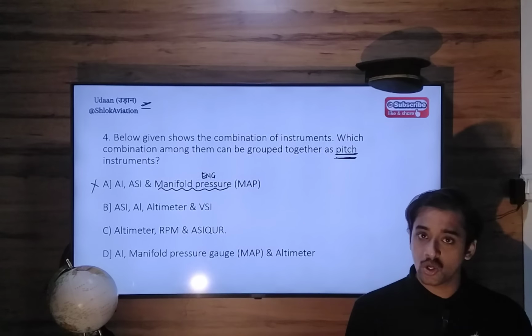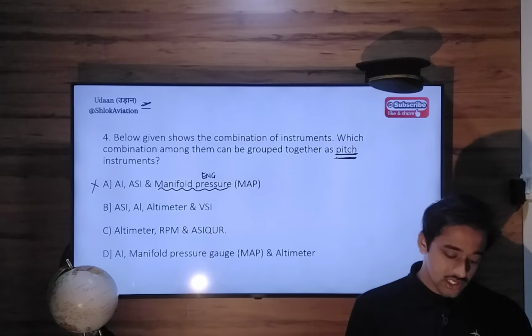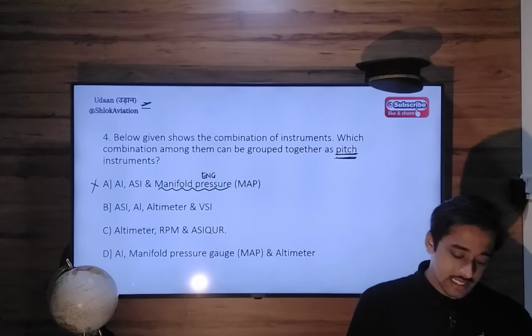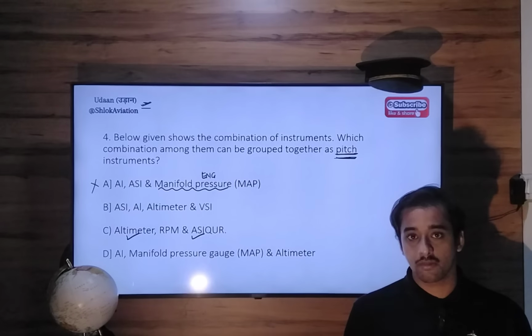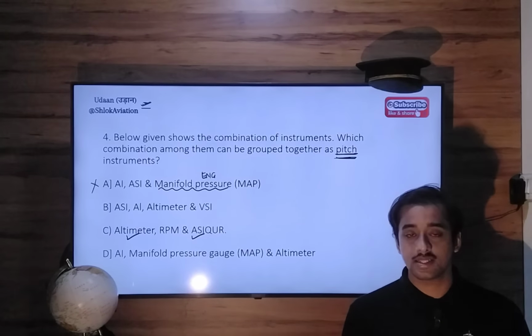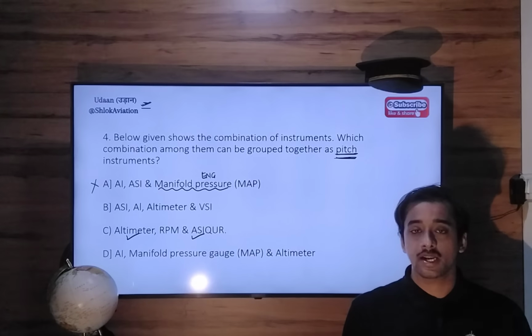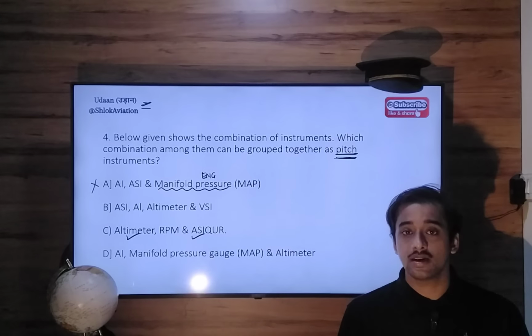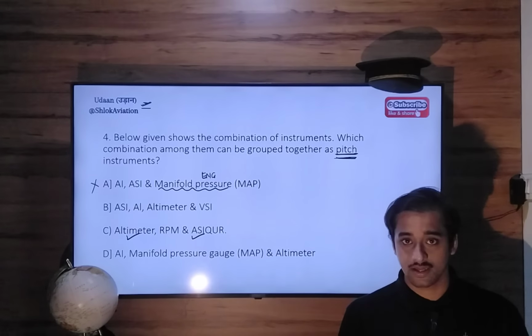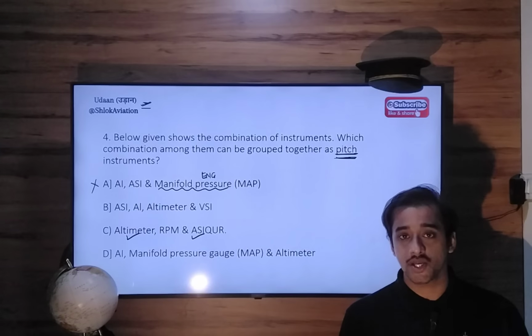Now let's go to option Charlie before Bravo. It talks about altimeter, RPM, and ASI. ASI, like discussed, is a pitch instrument. Altimeter is a secondary pitch instrument, because when you adjust pitch, let's say to climb, your pitch attitude will be above the horizon, and that will result in an increase in altitude. When you have a descending attitude, your pitch will be below the horizon, the consequence of which will be a decrease in altitude.